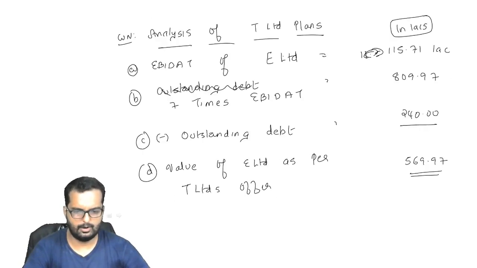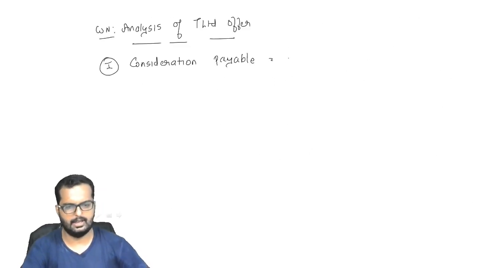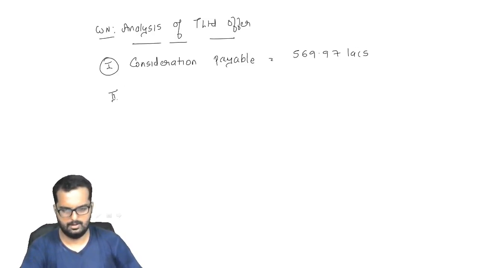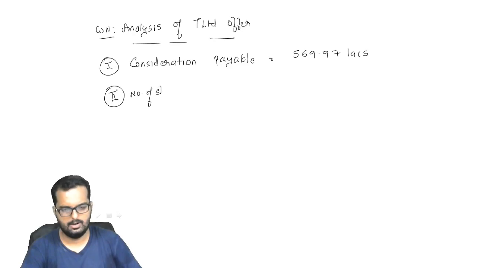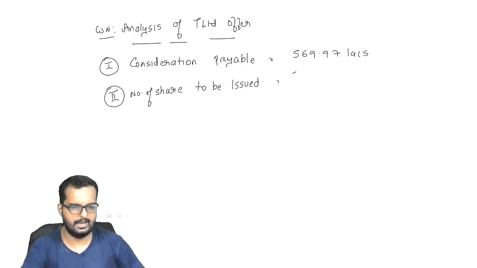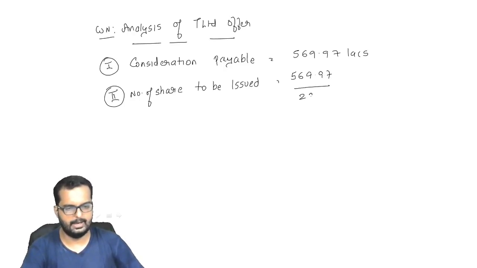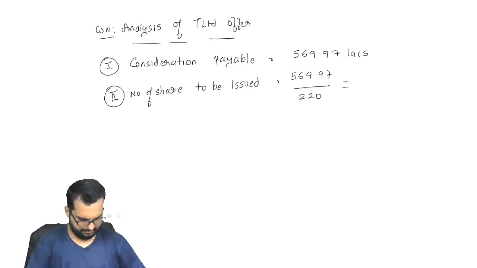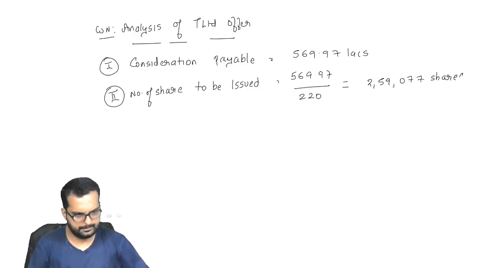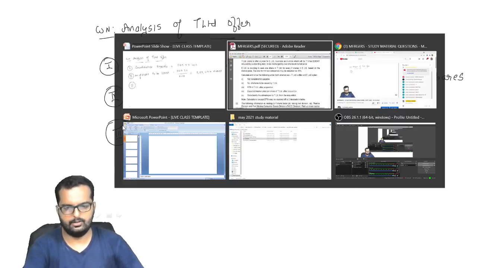I believe that we have already found it. The consideration payable is how much? 569.97. Okay. Roman number 2. The second requirement is what? Number of shares to be issued. Now here, if the valuation is 569 lakhs, it will be this divided by 220, the current market price of T Limited. So do I get the answer as 2,59,077 shares over here? So the second requirement is also sorted out.